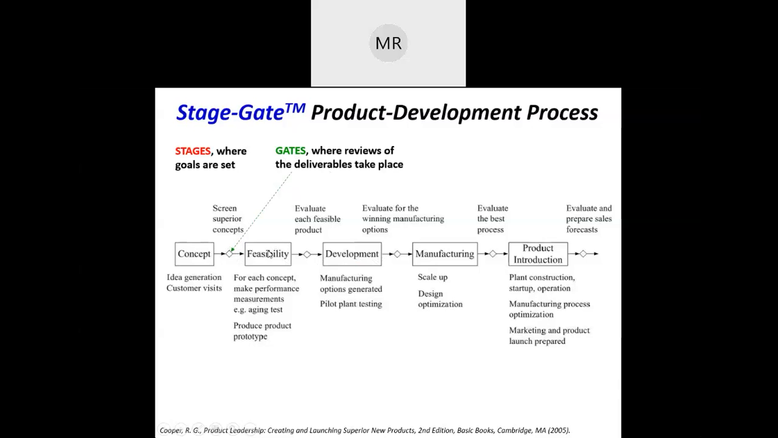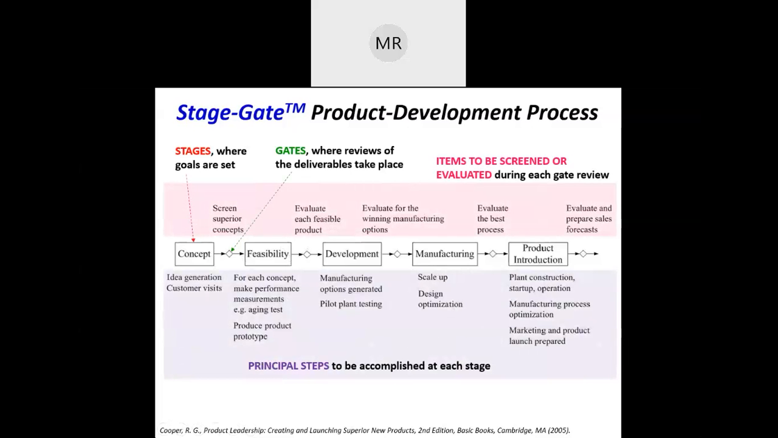In the diamond shape, the review of the deliverables takes place. We review whether you can go to the next stage or not. The gates are the review. Then the rectangle below is the principal step to be accomplished at each stage, and this one is the items to be screened during the stage gate. If you pass this stage gate, we can move to the next stage.